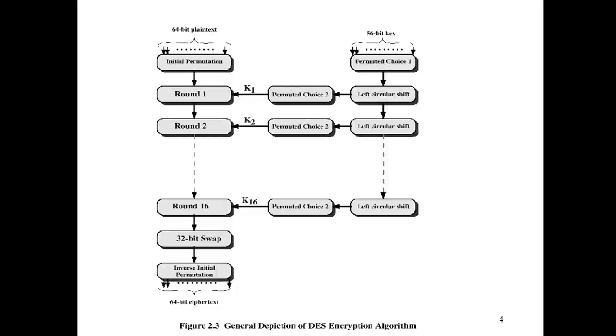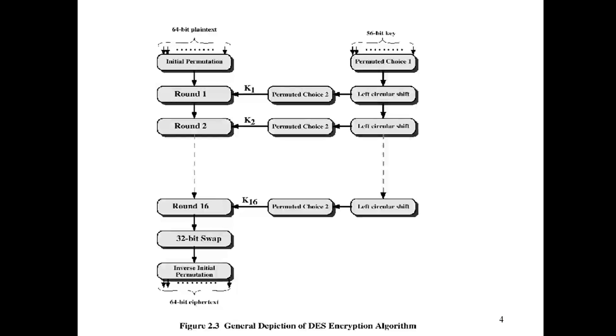After the left circular shift, the output is again 56 bits. Then there is permuted choice 2. In permuted choice 2 the 56 bits become K1, which is 48 bits, meaning we are again compressing the bits. How? There is a matrix, and we take 8 bits from it and eliminate them. That is how we compress.